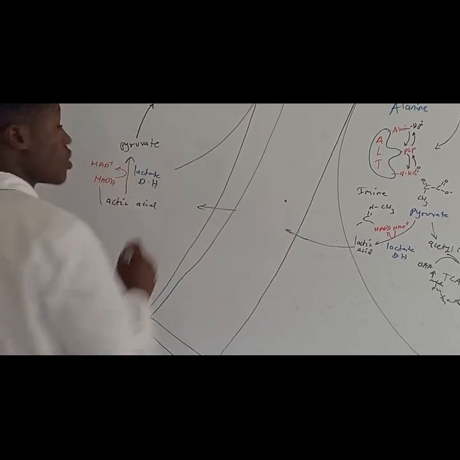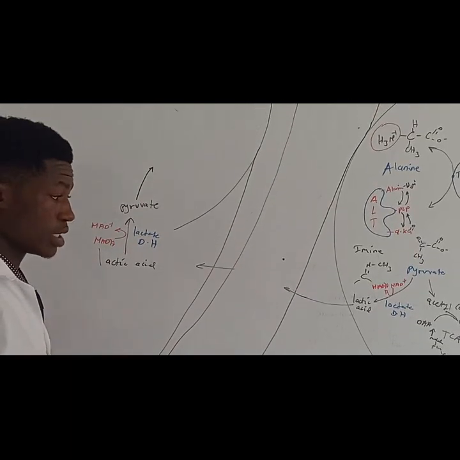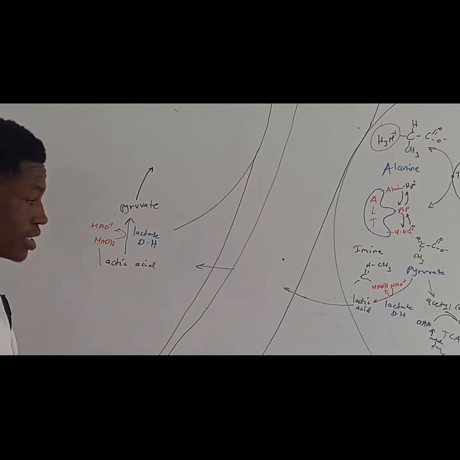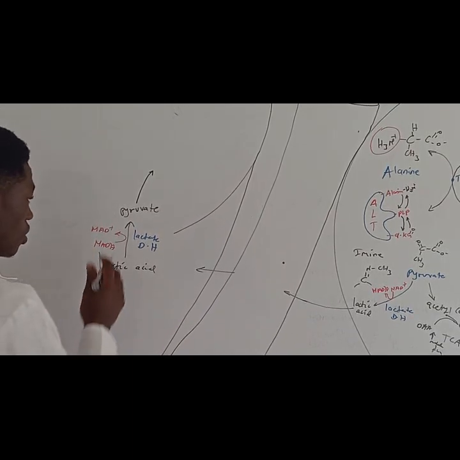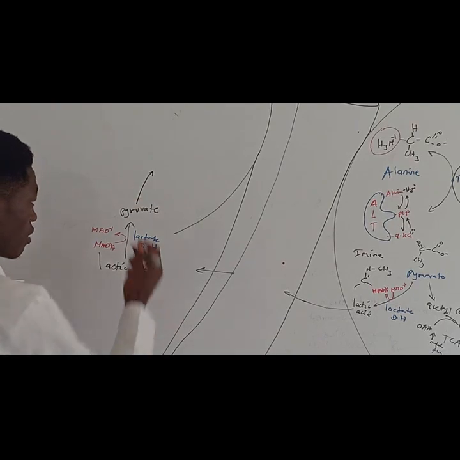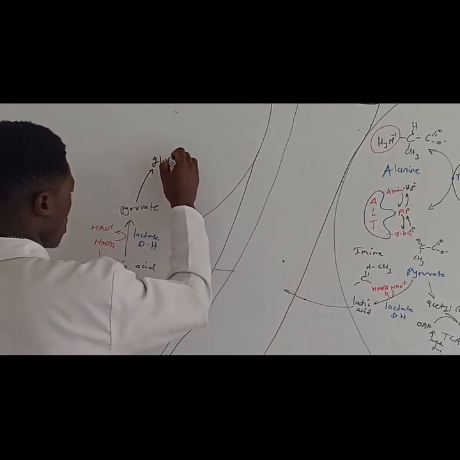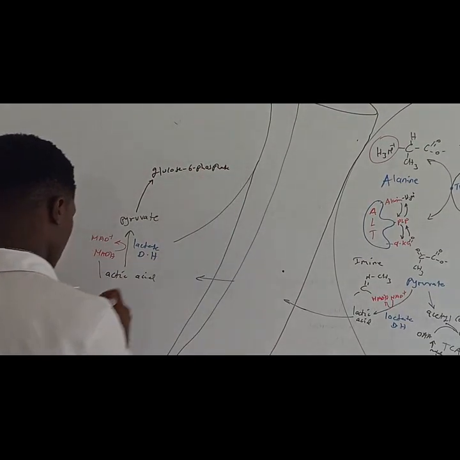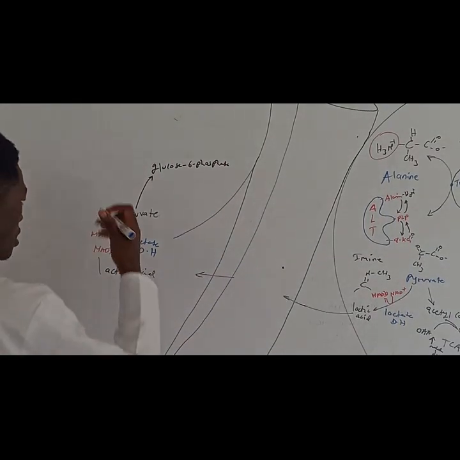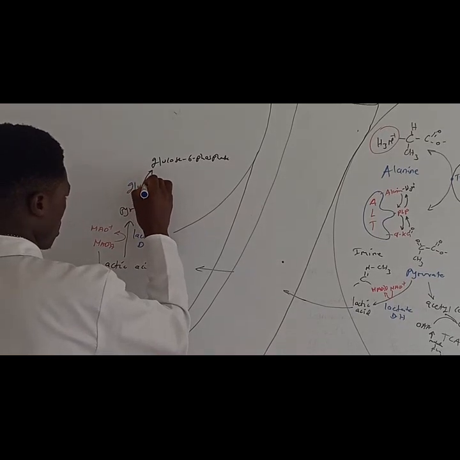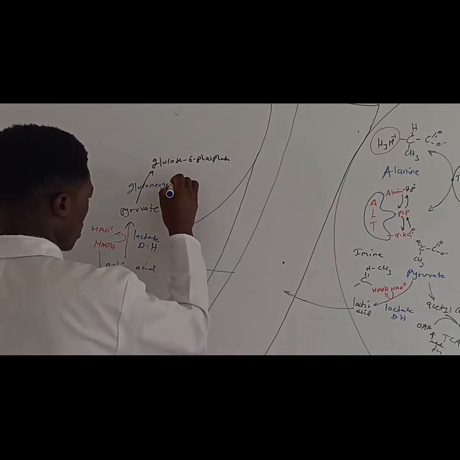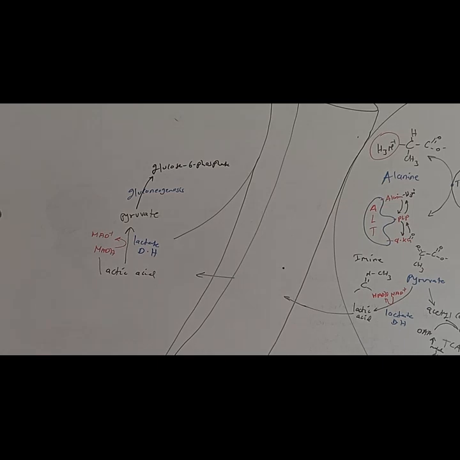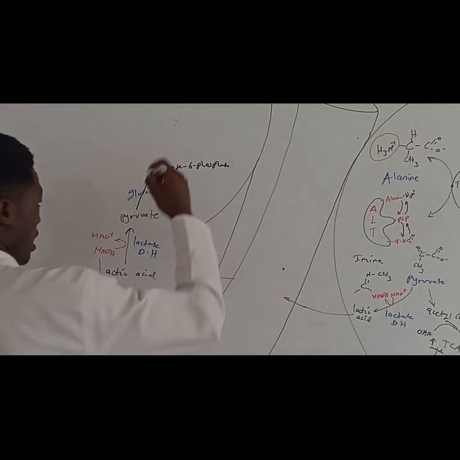Pyruvate can undergo gluconeogenesis. Remember, gluconeogenesis was the process by which we synthesize glucose from non-carbohydrate precursors. The lactic acid, the pyruvate. So, with gluconeogenesis, pyruvate can convert into glucose 6-phosphate. Right? So let me just write here gluconeogenesis.